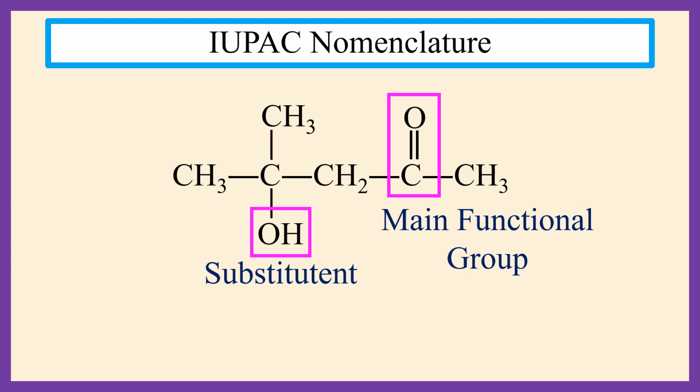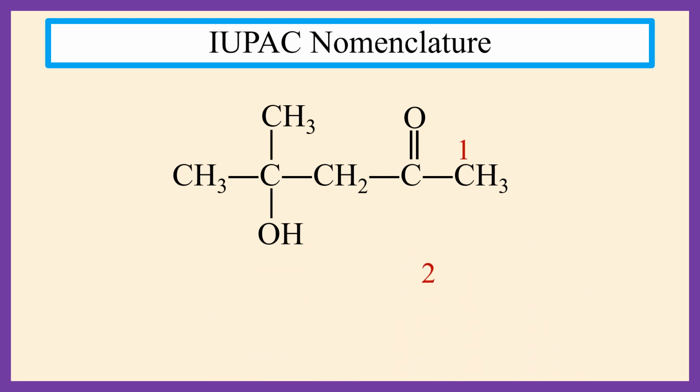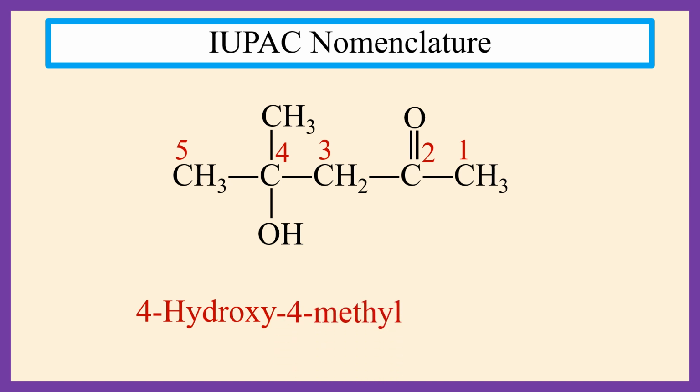Assign numbers to the long carbon chain so that the keto group gets the lowest number. So 1, 2, 3, 4 and 5. This compound has two substituents at position 4. One is a methyl group and the other is a hydroxyl group. Since in the English alphabet H comes first, then M, therefore first 4-hydroxy and then 4-methyl.